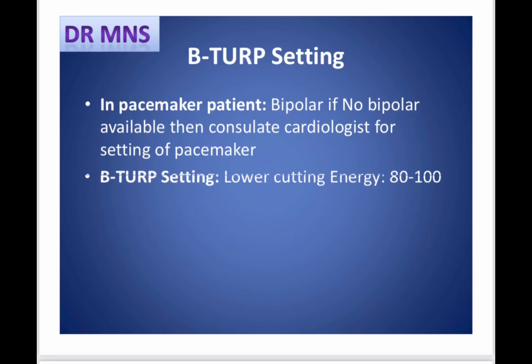Now it's important to understand the bipolar TURP setting. In bipolar TURP we apply a low cutting energy of around 80 to 100 watts, and in a patient who has a pacemaker, bipolar is the best choice. And if there is no bipolar available and you want to use monopolar, it is better to consult the cardiologist for the setting of the pacemaker.